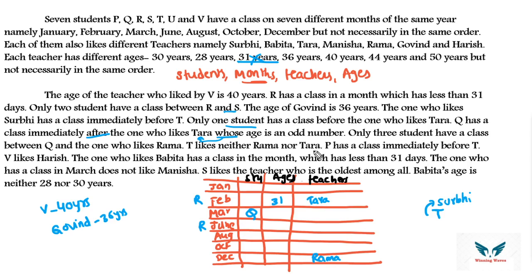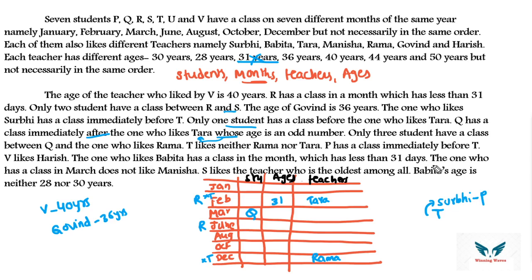Okay. Then only 3 students. T likes neither Rama nor Tara. So T likes neither Rama nor Tara. T cannot be here also. Okay, so T I can place October, August, etc. Many possibilities. Let's see. P has class immediately before T. Immediately before T already Surabhi is having class. So Surabhi is the teacher liked by P. So we can directly say from that statement.